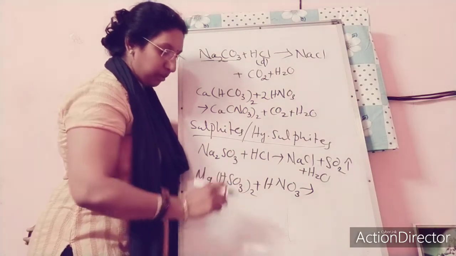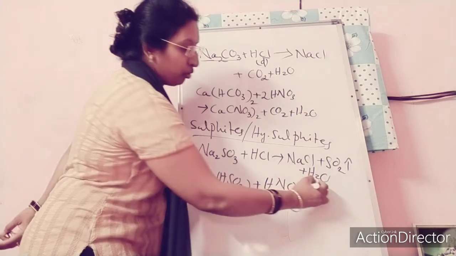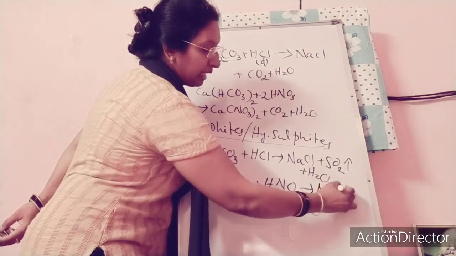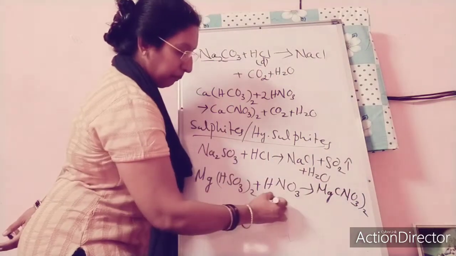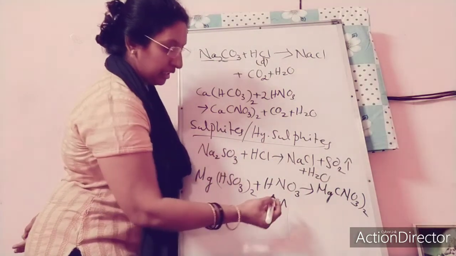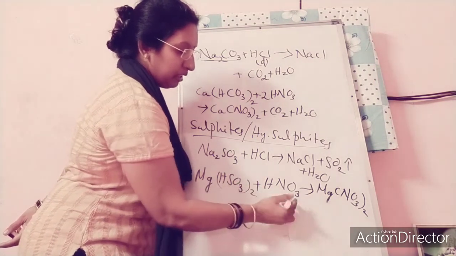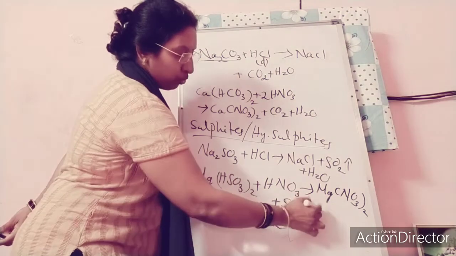Magnesium hydrogen sulfite reacting with HNO3 will give you magnesium nitrate, Mg(NO3)2, plus the same SO2 gas plus H2O.